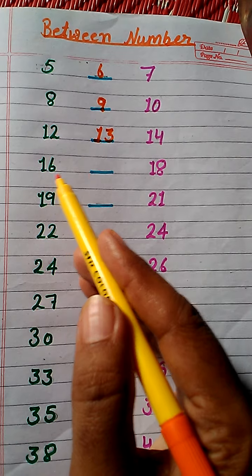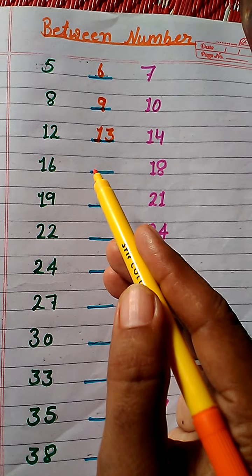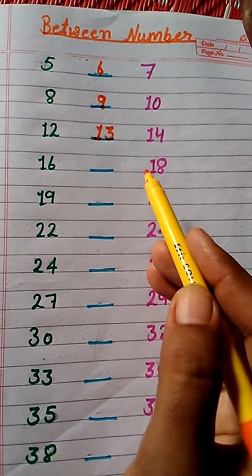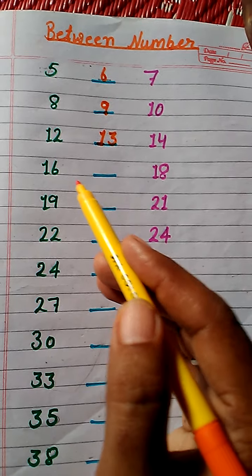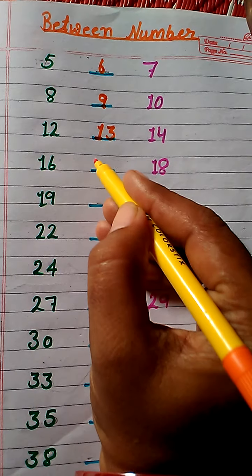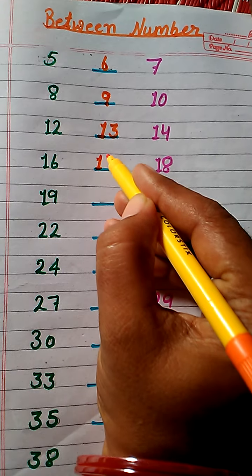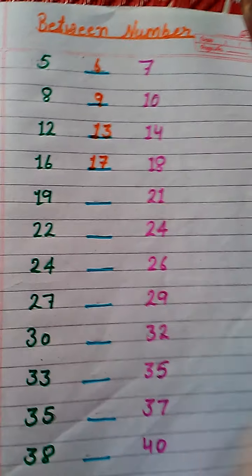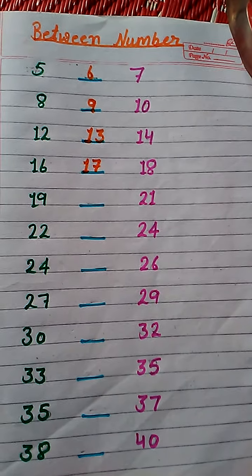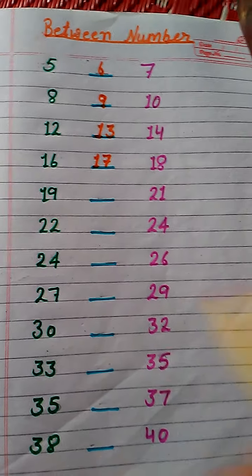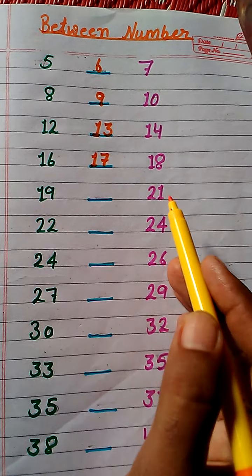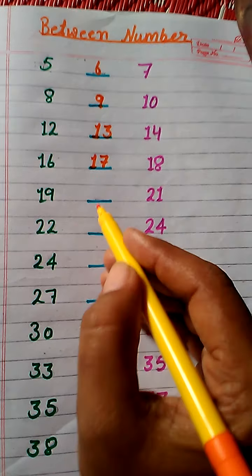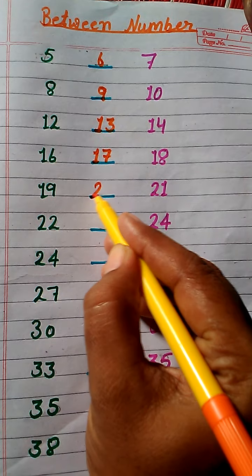After 16 will come 17, and before 18 will also come 17. So 17 comes between 16 and 18. What comes between 19 and 21? It is 20.